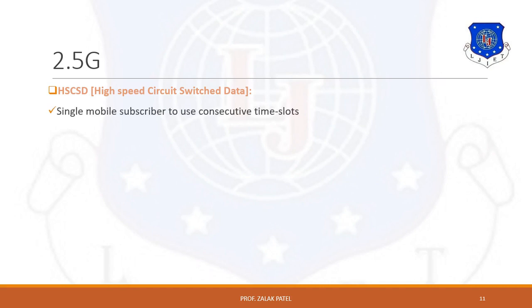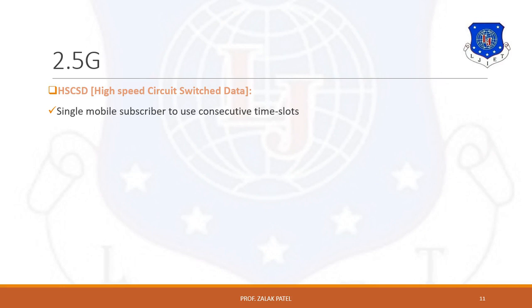Now we see about different 2.5G standards. First 2.5G standard is HSCSD, stands for High Speed Circuit Switched Data. The advantage of HSCSD over GSM is that a single mobile subscriber can use consecutive time slots. In case of GSM, we have seen that each individual user uses an individual time slot. Instead of this individual time slot, it uses consecutive time slots.